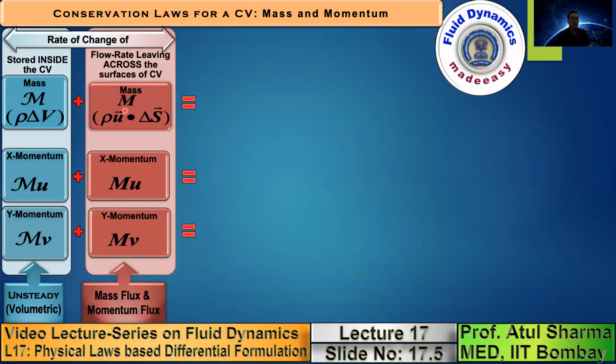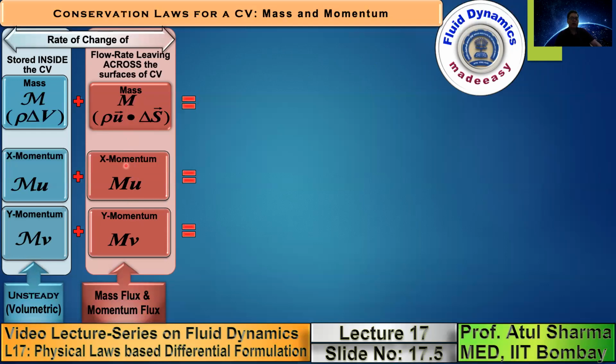The capital M, which is shown as a curved M, is used as a symbol for mass. When I have a straight m, this is the symbol I am using here for mass flow rate. Now this mass flow rate is given by the dot product of the density multiplied by the velocity vector, and the surface area vector. Note that this is the mass flow rate, this is the x momentum flow rate, and this is the y momentum flow rate.